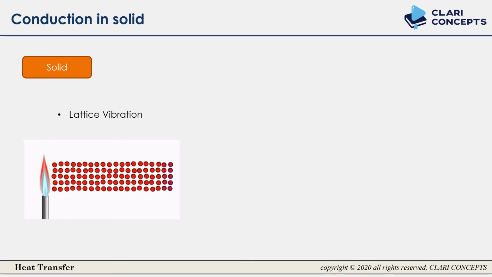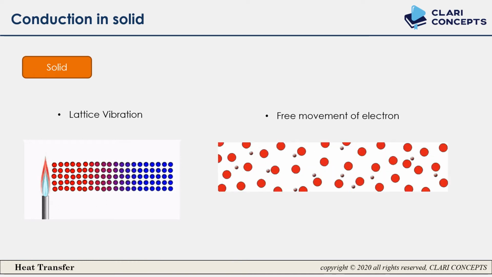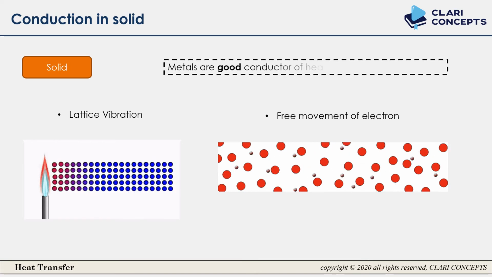One more way to transfer heat in conduction is free movement of electrons. Here you can see those red dots are the molecules and the gray ones are the electrons. The direction of electrons depends upon the temperature difference. The higher the temperature difference, the higher will be the speed of electrons, and electrons will transfer the heat. If you know, metals are good conductors of heat. Why? Because they have free electrons.